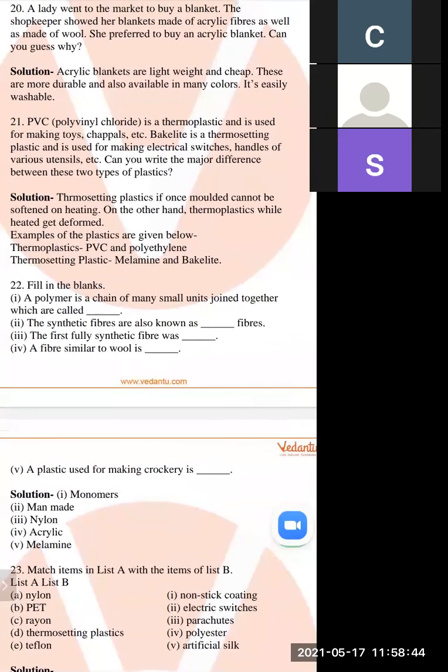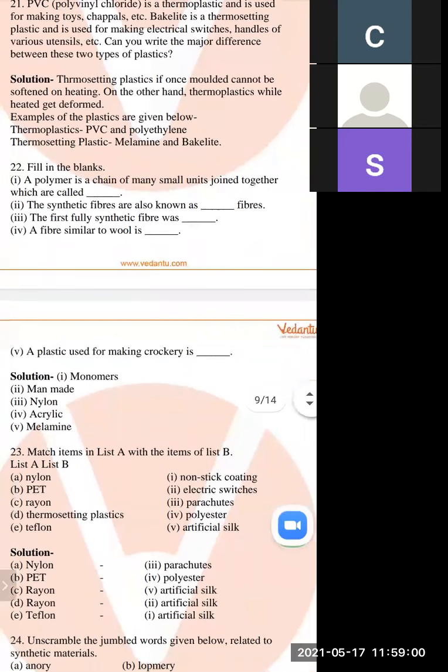So these are the fill-ups; you have to fill these in. A plastic used for making crockery is melamine. The material used for making crockery is melamine. So these are the fill-ups.